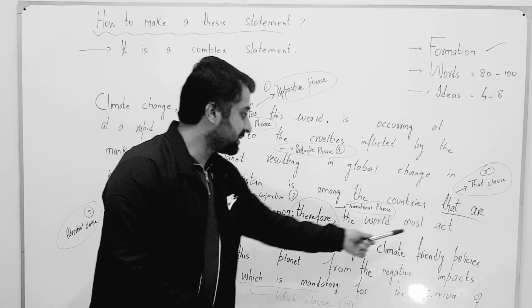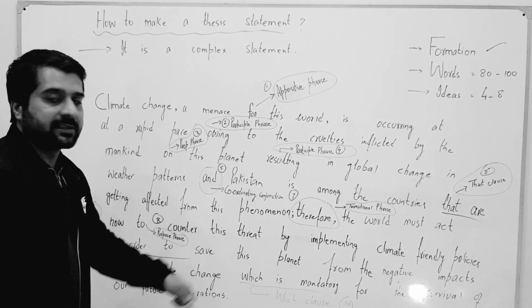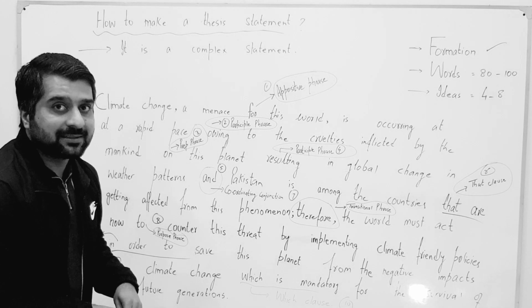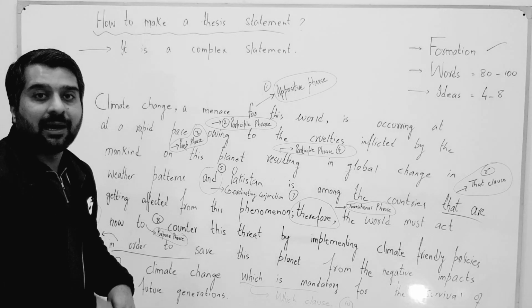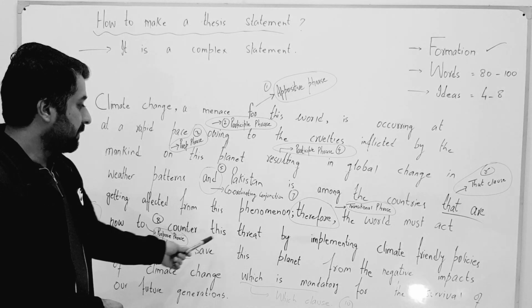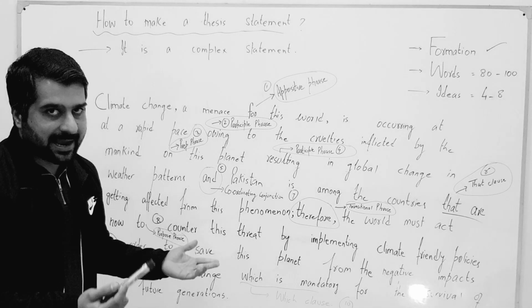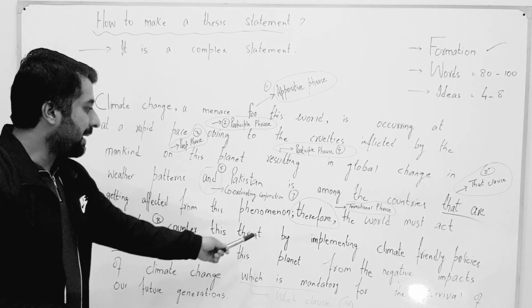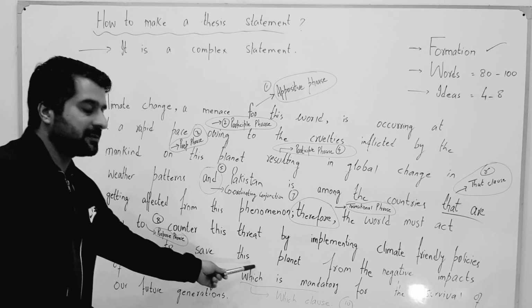Therefore, the world must act now. The world must act now to counter this threat. The world must act to counter this threat, and this line, to counter this threat, is a purpose phrase. By implementing climate friendly policies: how can the world act to prevent climate change? By implementing climate friendly policies in order to save this planet.